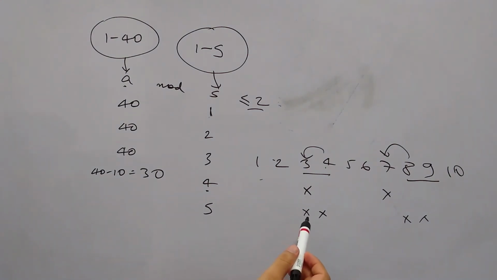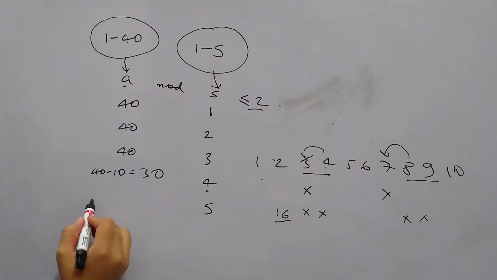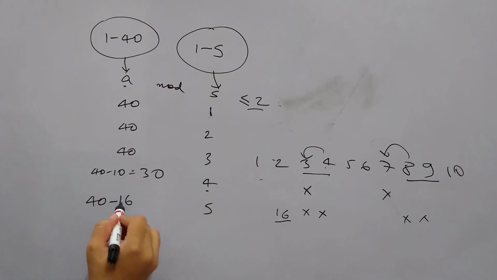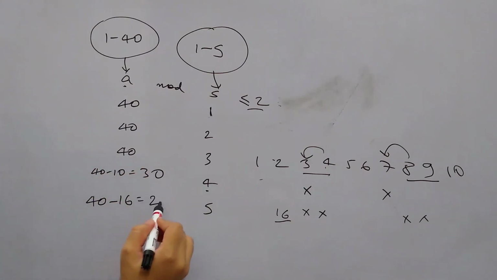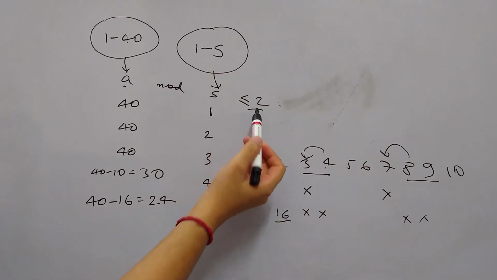The occurrence of 5 will be 8 times till 40, from 1 to 40, 5 will come 8 times. So the 2 numbers before 5 will come 16 times. So between 1 to 40 there are 16 such numbers which, when divided by 5, will leave a remainder more than 2. So now we are left with 40 minus 16, which is 24 favorable cases.